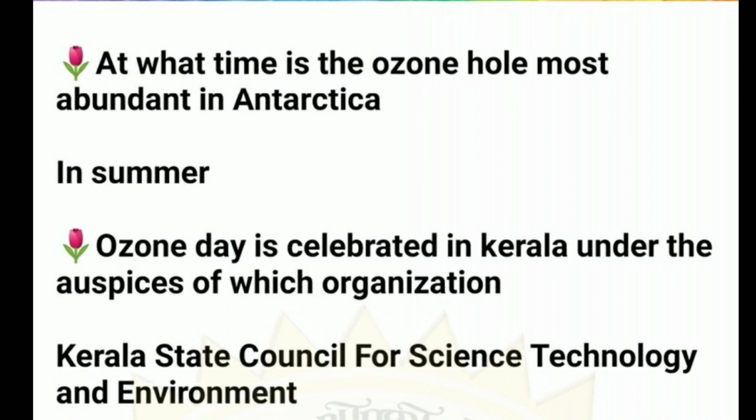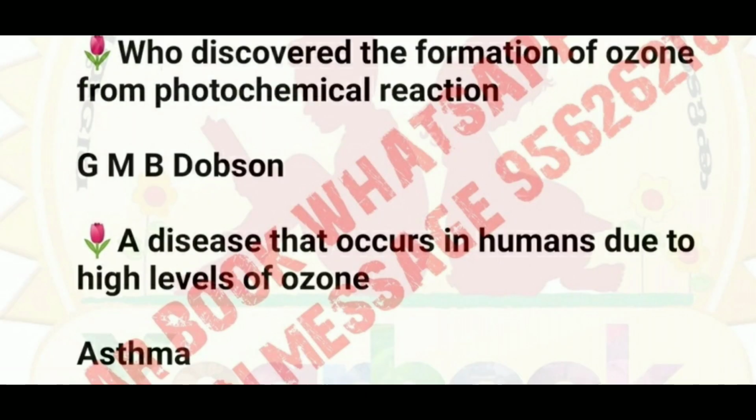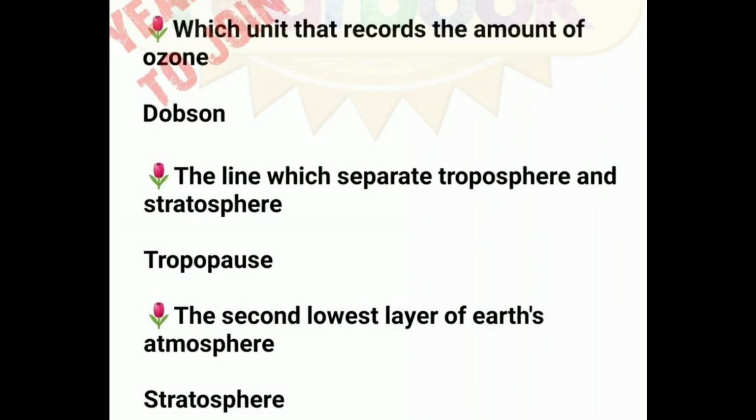At what time is the ozone hole most abundant in Antarctica? In summer. Ozone Day is celebrated in Kerala under the auspices of which organization? Kerala State Council for Science and Technology and Environment. Who discovered the formation of ozone from photochemical reaction? GMB Dobson. A disease that occurs in humans due to high levels of ozone is asthma. In which unit is the amount of ozone recorded? Dobson.